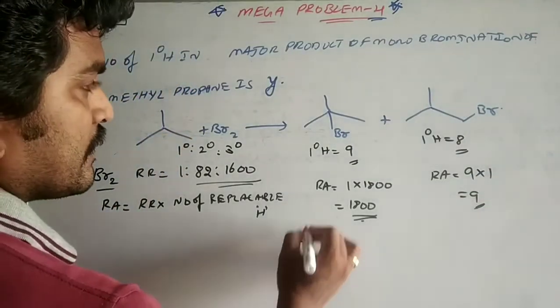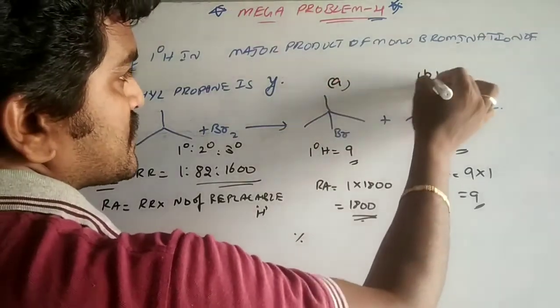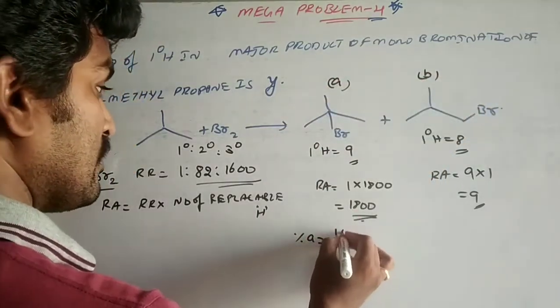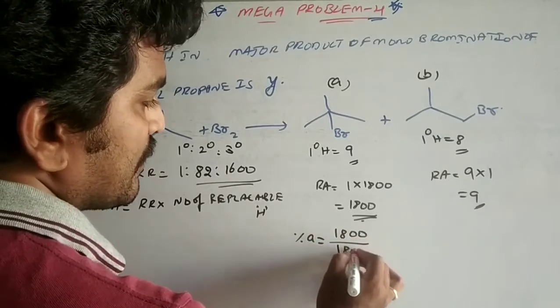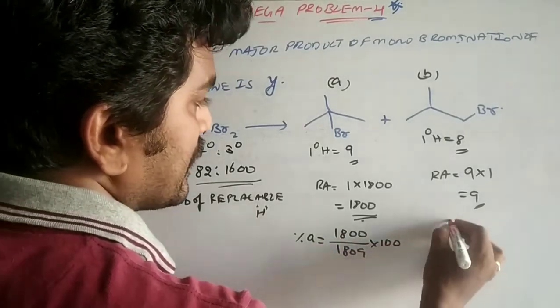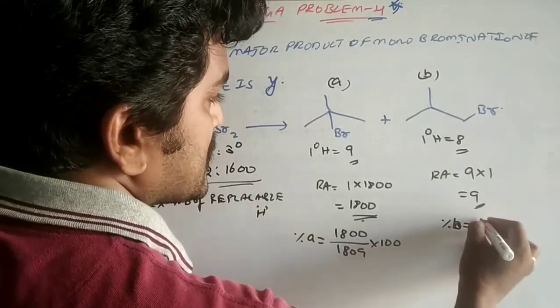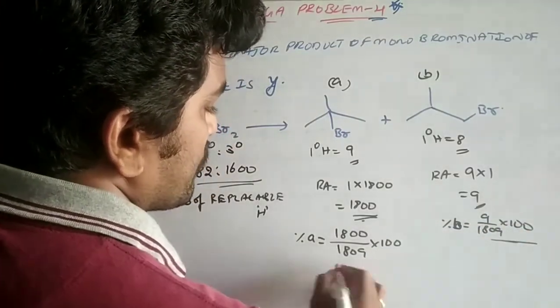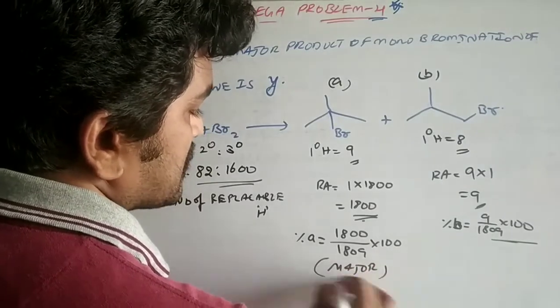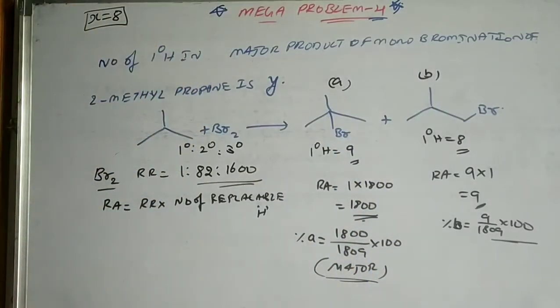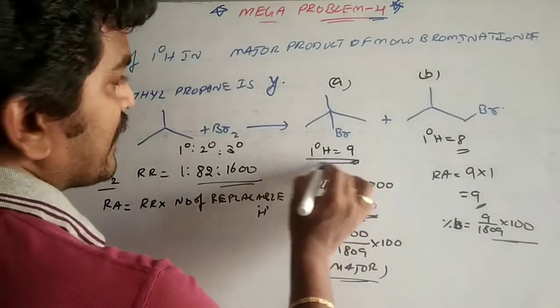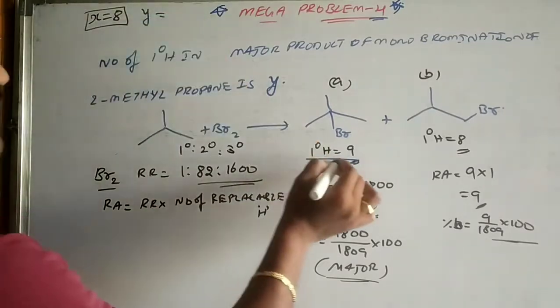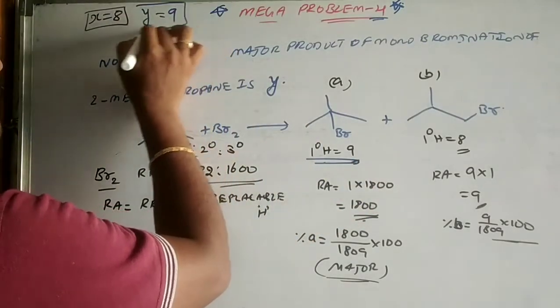Let us take this as A and this as B. Percentage of A equals 1800 by 1809 into 100. Percentage of B equals 9 by 1809 into 100. Obviously, this is the major product. By looking at it only, you can identify. Here A will be the major product, and the Y value we are getting is 9. Very good.